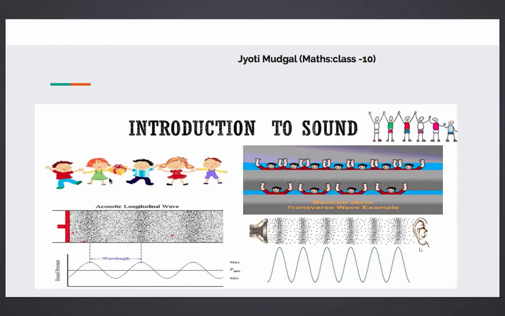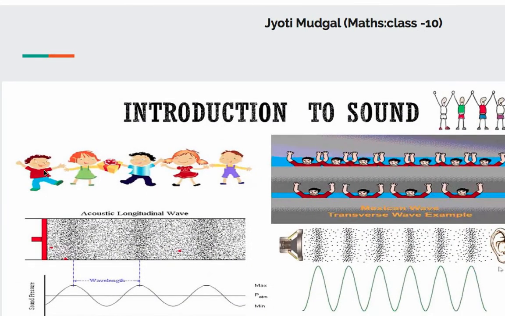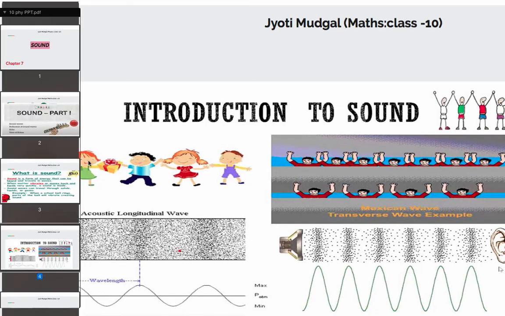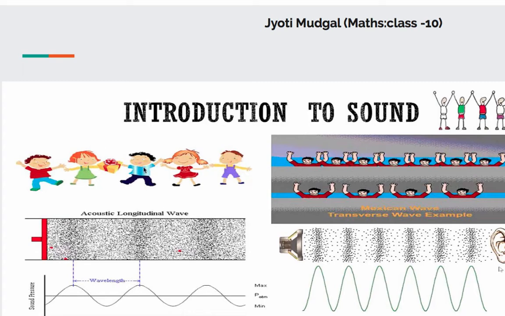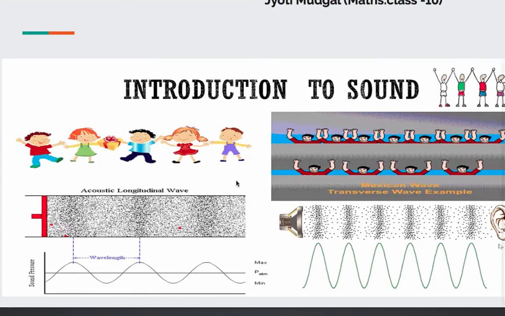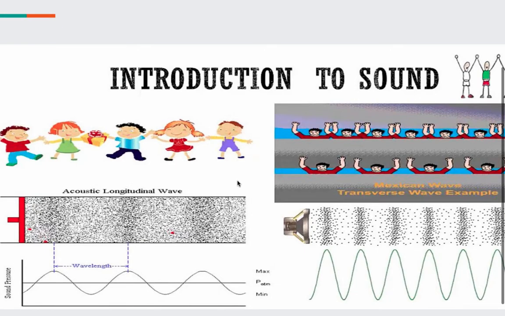Okay. The first example which I have taken is, if there is a gift and there is a chain of students standing like this, and it is to be passed from first to the last, what is the method? It can simply be passed from one child to another. Exactly the same thing happens with the particles also, air particles also. When a sound is produced, see, this is the way the particles are arranged.